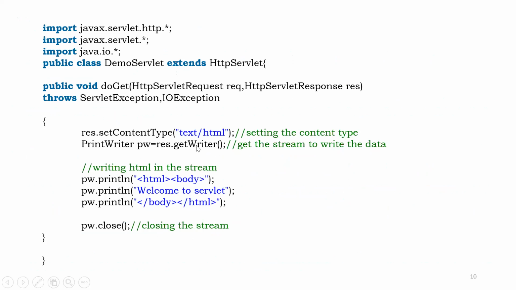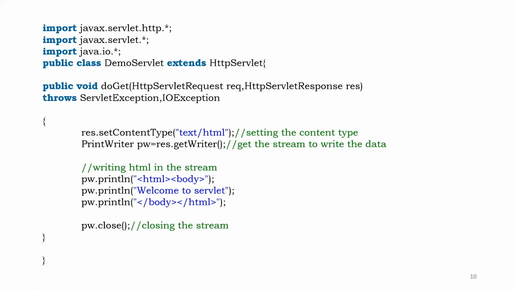A simple servlet program here. I'll explain tomorrow. See this first, try to understand. Public class DemoServlet extends HttpServlet. This is an extension of the HttpServlet class. Earlier, an applet extended Applet. Here it is an extension of HttpServlet.